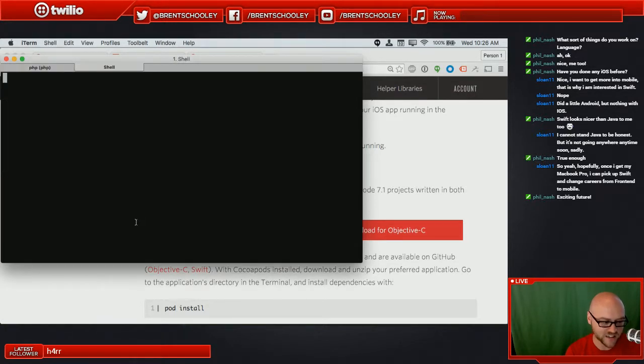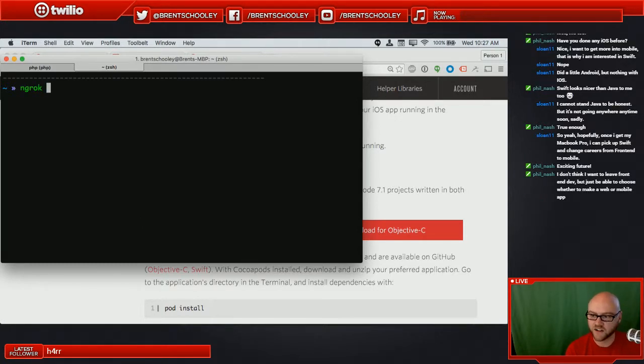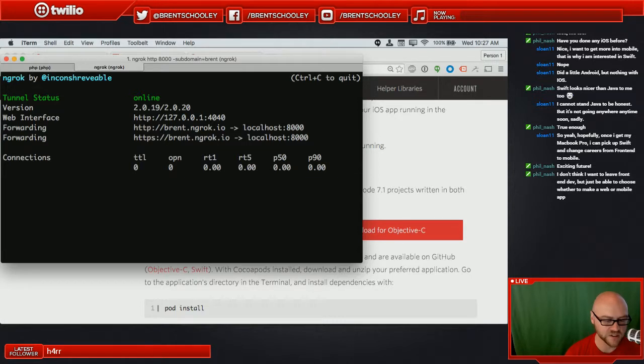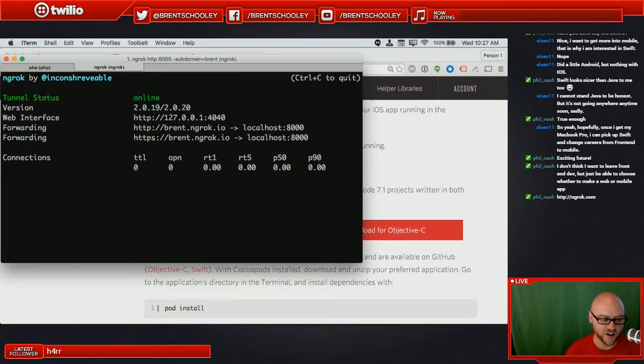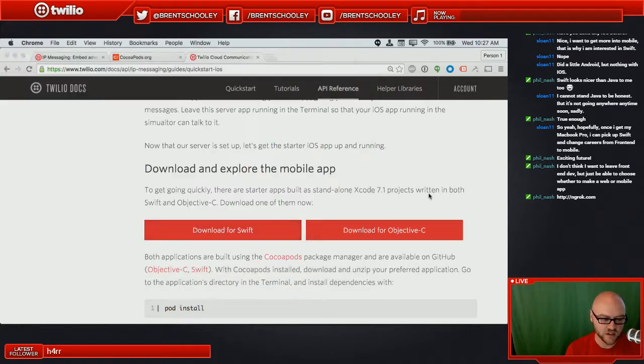And the way I'm going to work around that is using a tool that a lot of my team knows and loves, which is ngrok. And ngrok is going to allow me to create a tunnel out to the public internet through to my localhost on port 8000. And I am going to put that on a subdomain that I will call Brent. When I run this, you'll see the status on my screen says that I have now created an ngrok tunnel. So the URLs http://brent.ngrok.io and https://brent.ngrok.io will now tunnel back to my local system on port 8000.